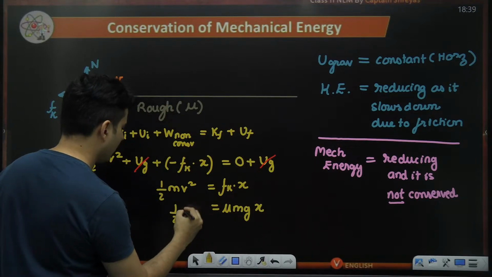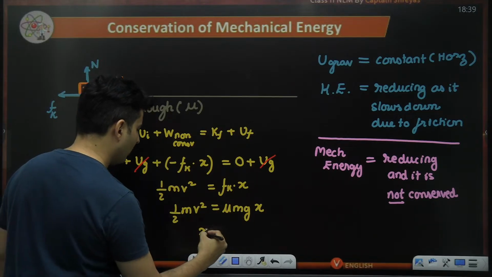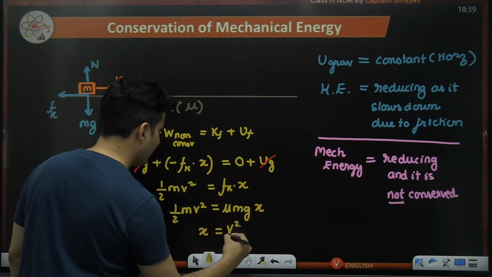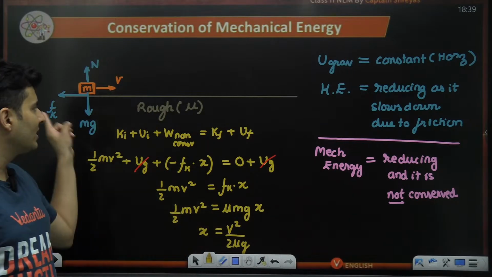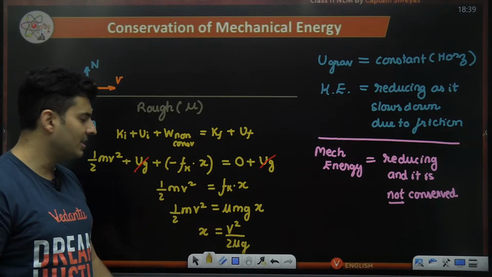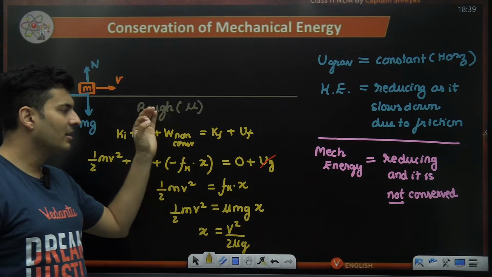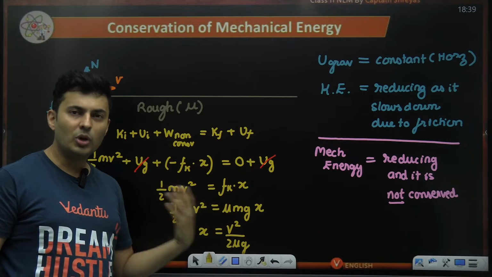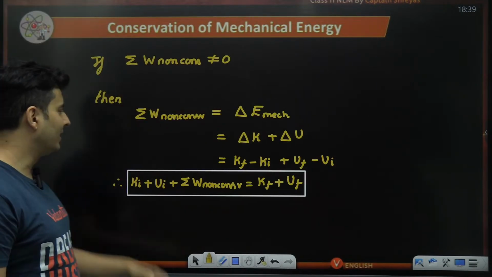So half mv square equals mu mg x, the m cancels, and therefore x will be equal to v square by 2 mu g. So I figured out how much distance it will take to stop, knowing the speed, friction and g. You can find the stopping distance on this surface using the principle of non-conservation of mechanical energy.